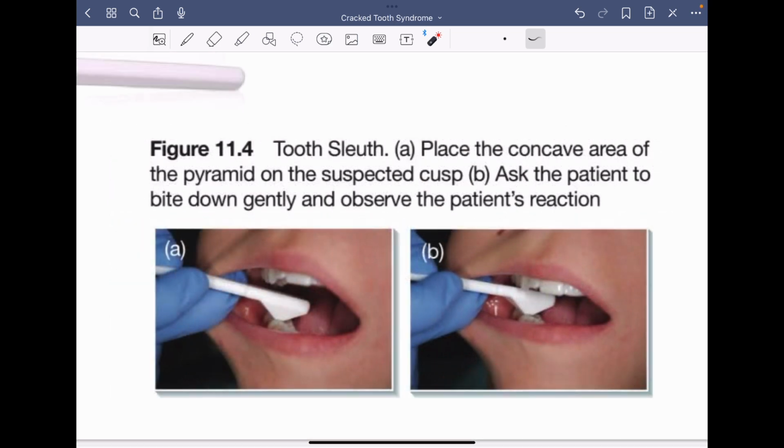Likewise, if the patient bites down and doesn't complain of any pain, then you can say that this might not be a case of cracked tooth syndrome, and you have to look for other pathology with that tooth.